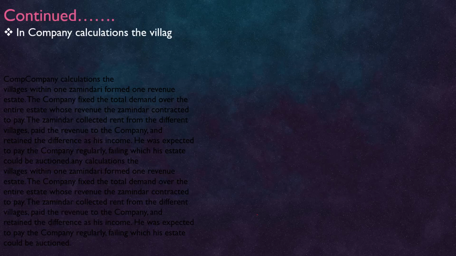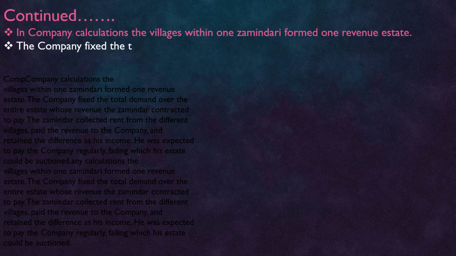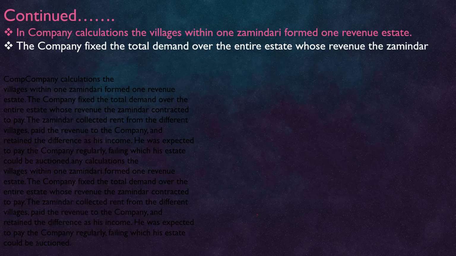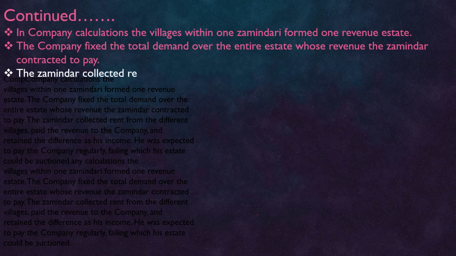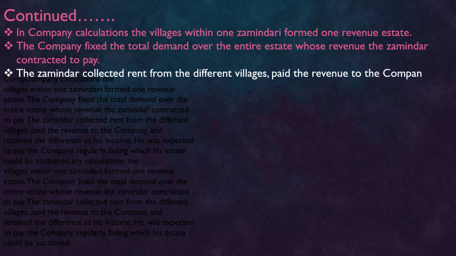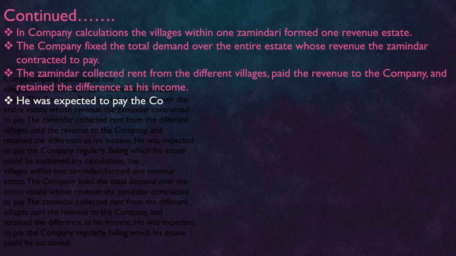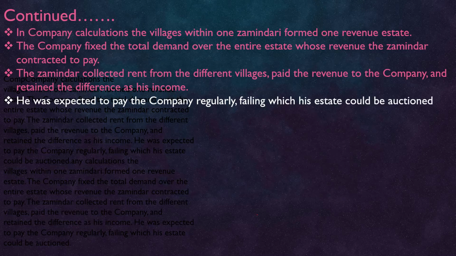In the company's calculations, the villages within a Jamindari formed one revenue estate. The company fixed the total demand over the entire estate, whose revenue the Jamindar contracted to pay. The Jamindars collected rent from the different villages, paid the revenue to the East India Company, and retained the difference as his income. He was expected to pay the company regularly, failing which his estate could be auctioned.